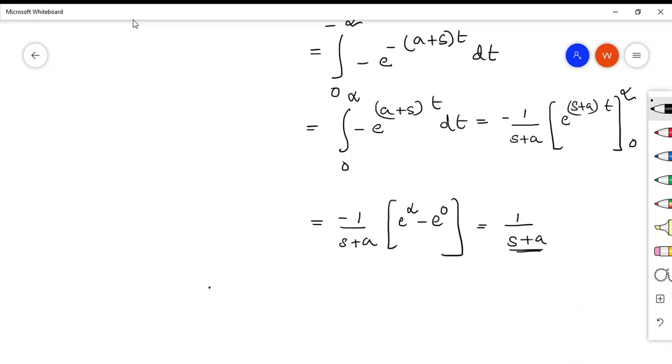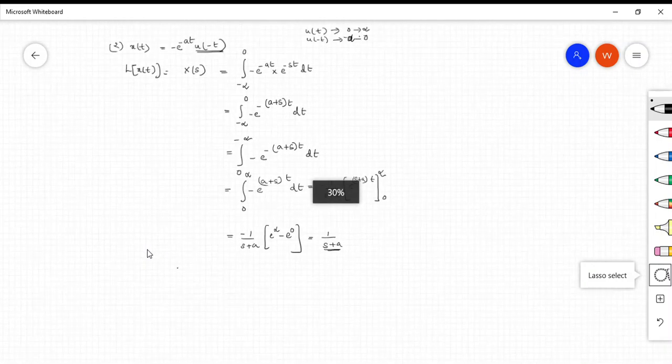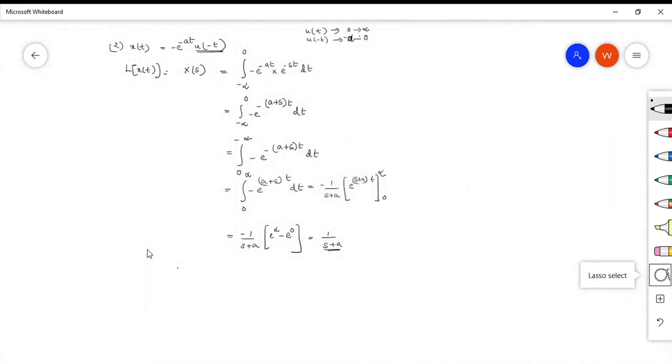Now let's see what is the region of convergence of this particular signal. For finding the region of convergence, you have to take the values for which the equation converges. Take this equation, the integral from 0 to infinity of minus e raised to (a plus s) t dt.